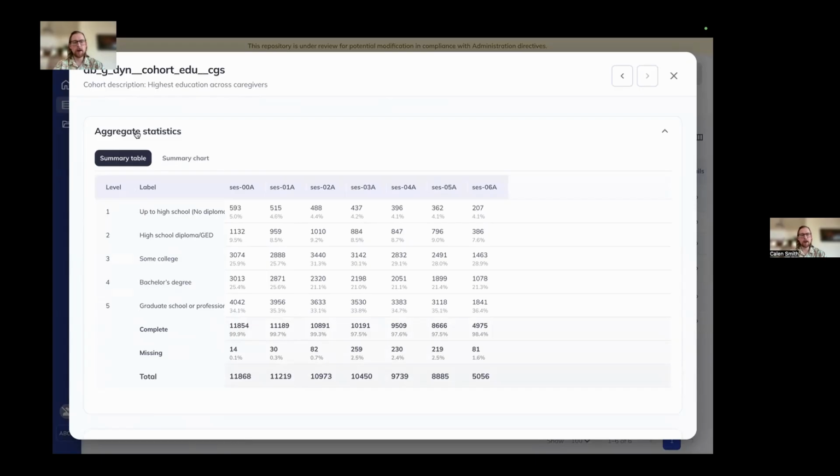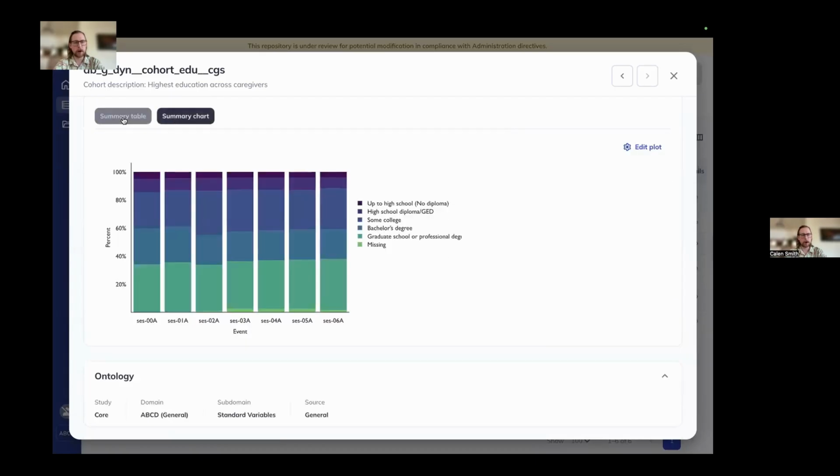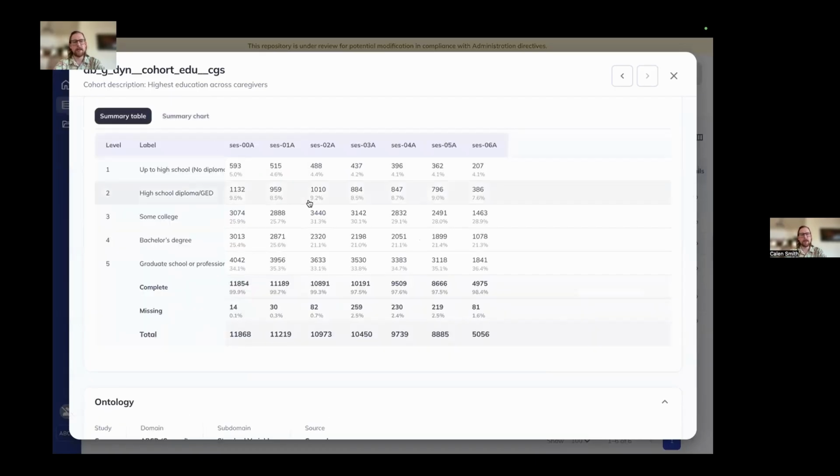For our categorical variables, it's going to be a summary of counts for the table, and then it's going to be a bar chart. For our numeric variables, it's going to be a descriptive statistic table containing information like quartiles, skew, things like that, and then a box plot for the chart. All of the time points that this variable has data at are going to show as the columns. So you can see this variable has data for our baseline through our 6-year annual time point. The complete is going to be out of the participants that have data within that table. So for participants that have data in this table, there are only 14 participants missing data for this variable at the time point.